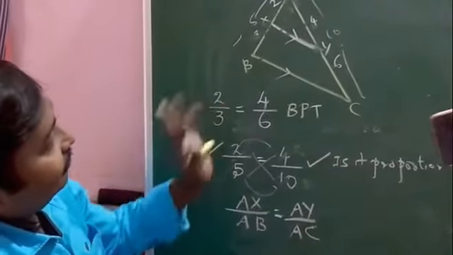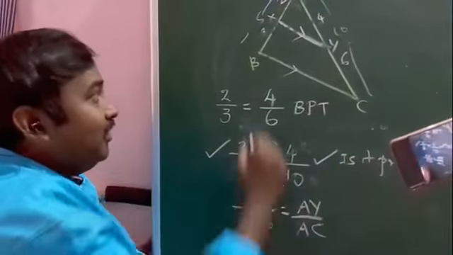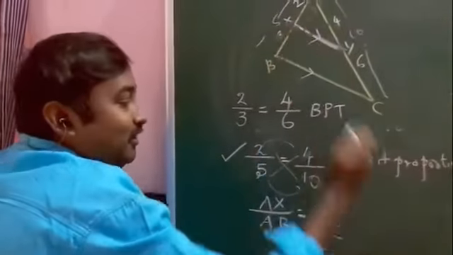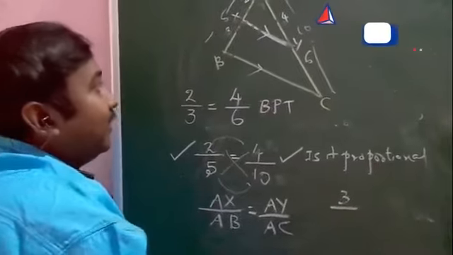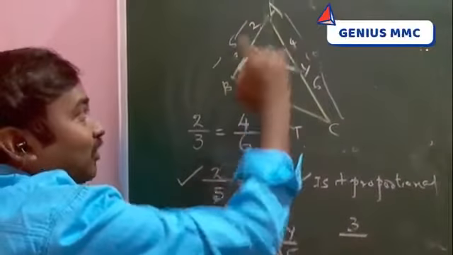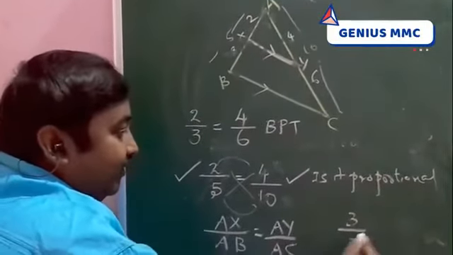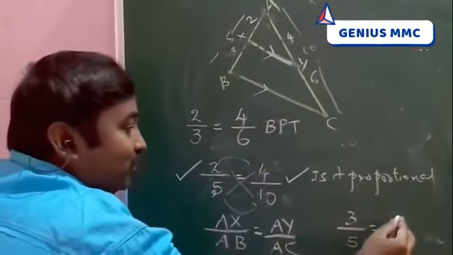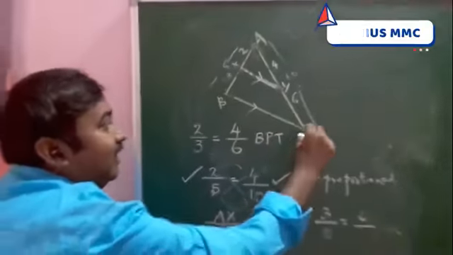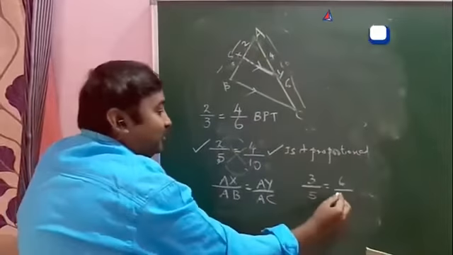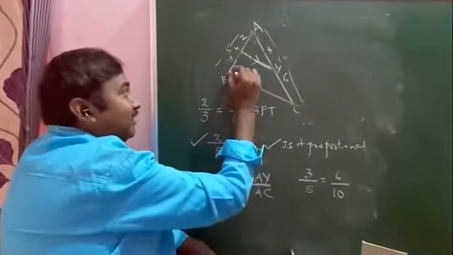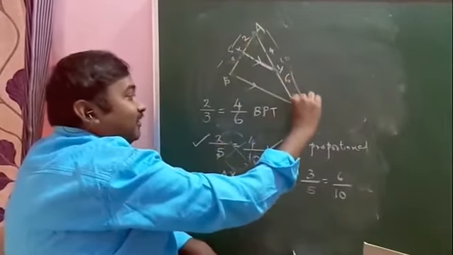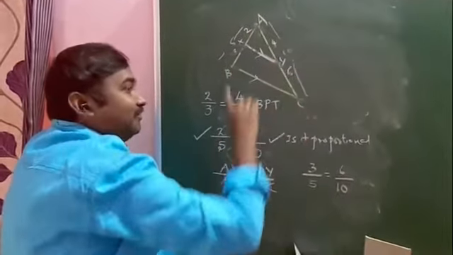And also think about another one. You write on the below part 3, 5, and you take the upper part total length, that is 5, is equal. Here also this portion is 6, and you add, how much? 10. Here 3 by 5 and 6 by 10.